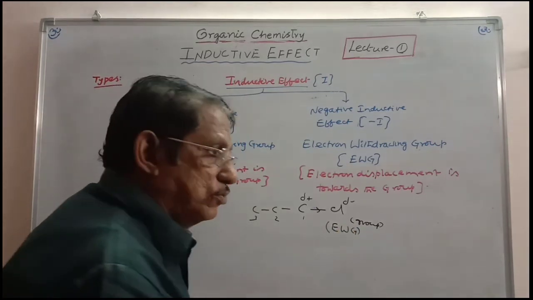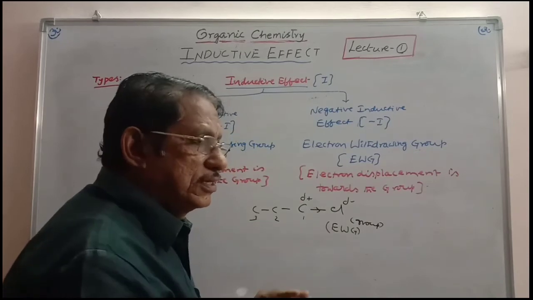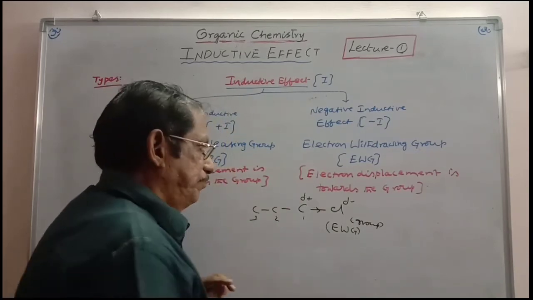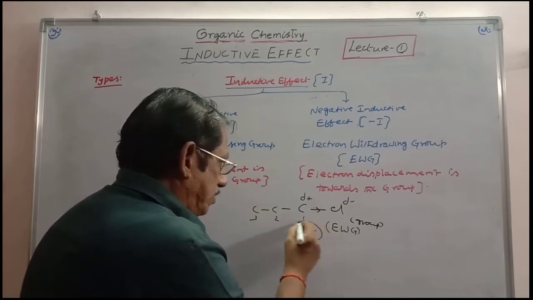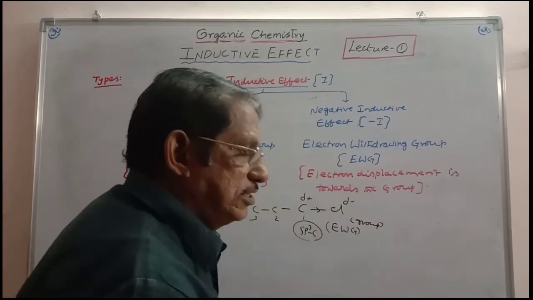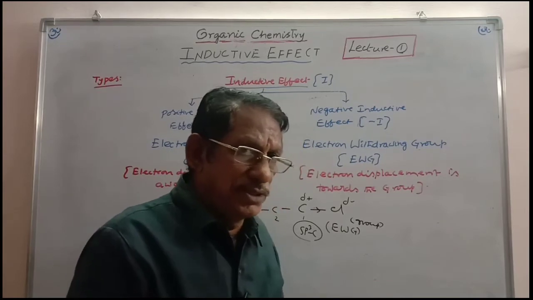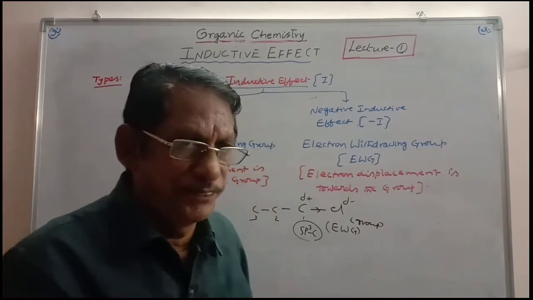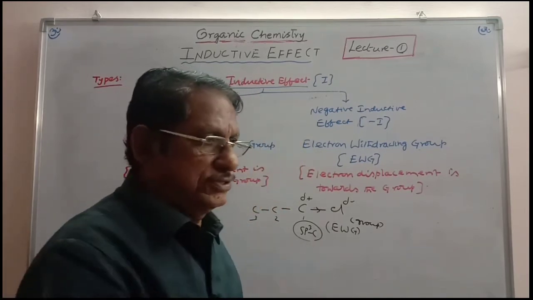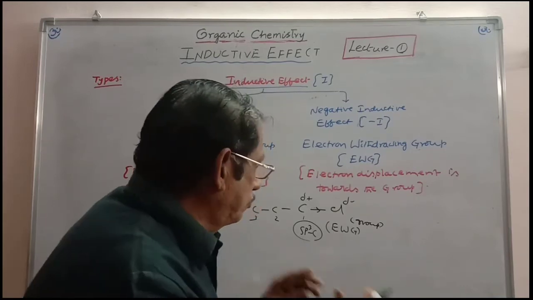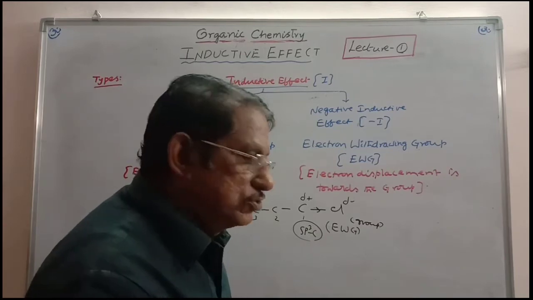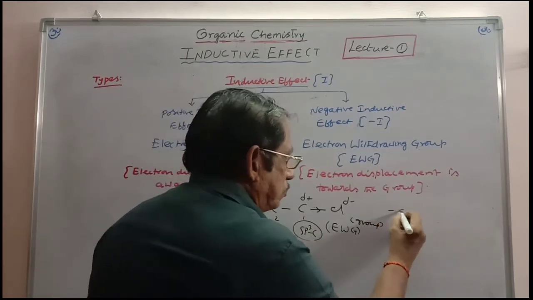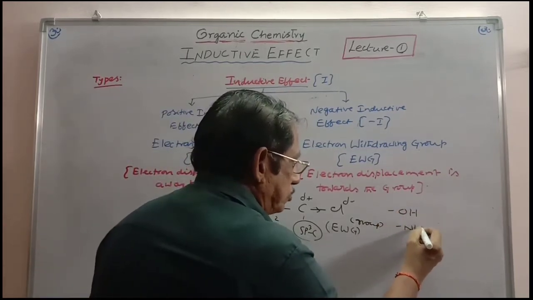You can take any group. Most of the groups are electron withdrawing groups when attached to carbons, particularly sp3 carbon. If you take any group attached to sp3 carbon, always you have to think about the inductive effect. Inductive effect comes into operation there. And so any group when attached to sp3 carbon is always electron withdrawing, because you can take a group like OH, or NH2 group.